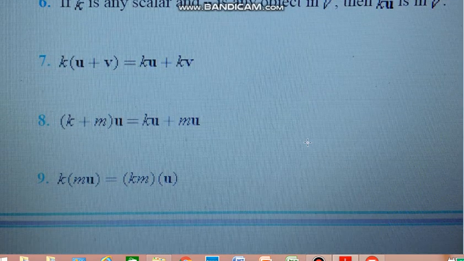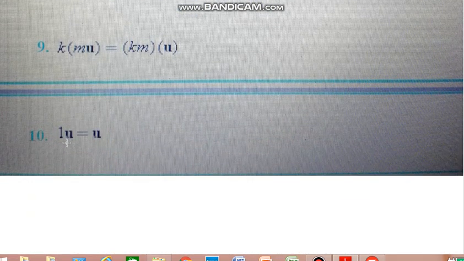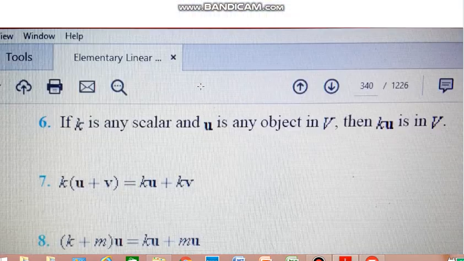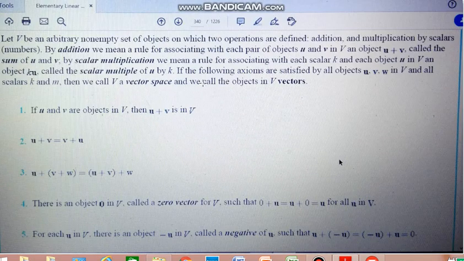And the last axiom is that 1 multiplied by u gives the vector u. If the objects within the set V satisfy these 10 axioms, then we say that those objects are vectors and V is a vector space. If any axiom fails, then V will not be a vector space.